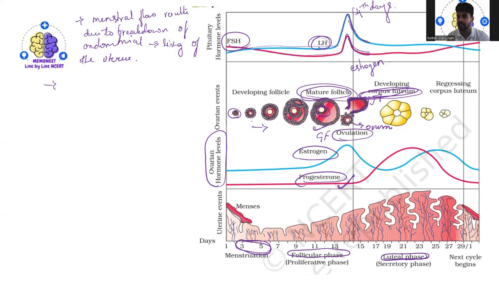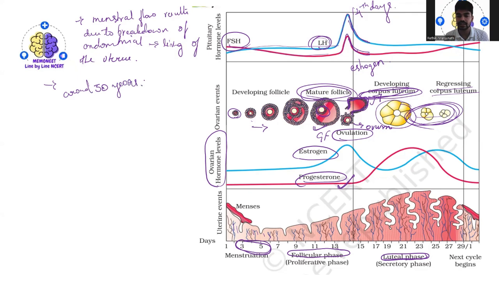So you will see this regressing corpus luteum, which is nothing but the corpus luteum that was formed. It is getting degenerated, and you will see the completion of the menstrual cycle. Once this gets degenerated, again a new menstrual cycle will happen. Okay. And in human beings, the menstrual cycle normally stops at the age of around 50 years.